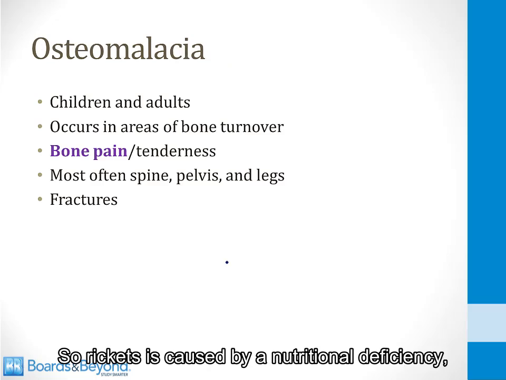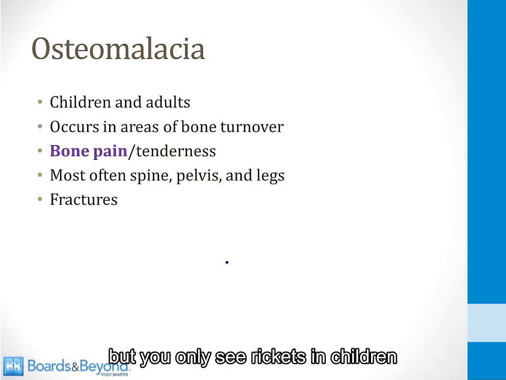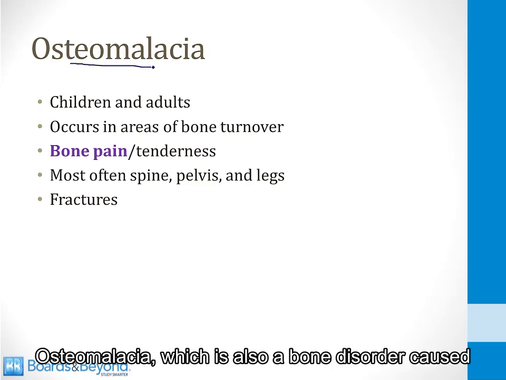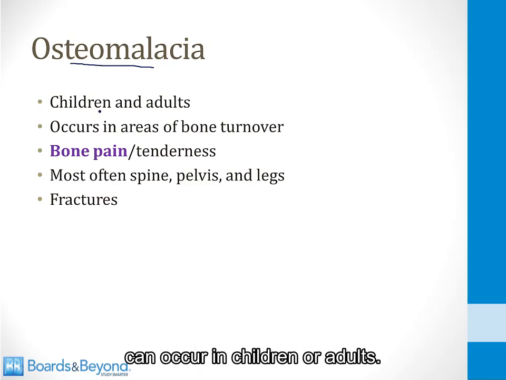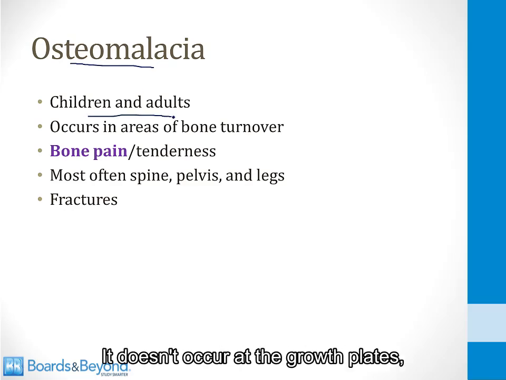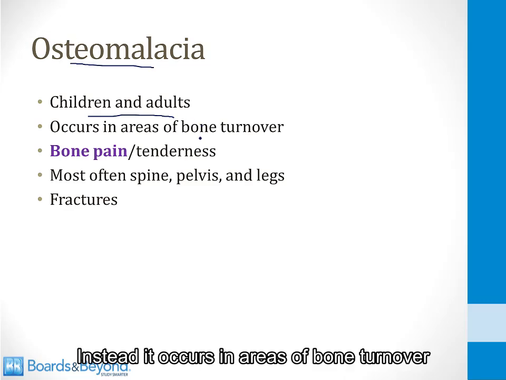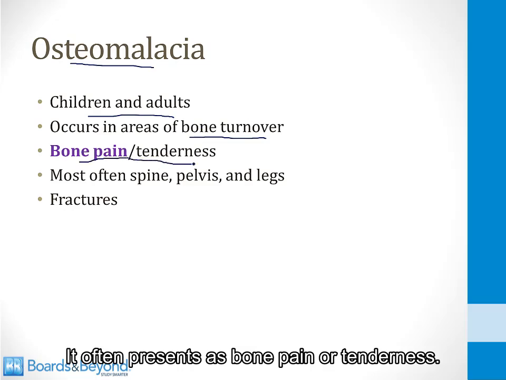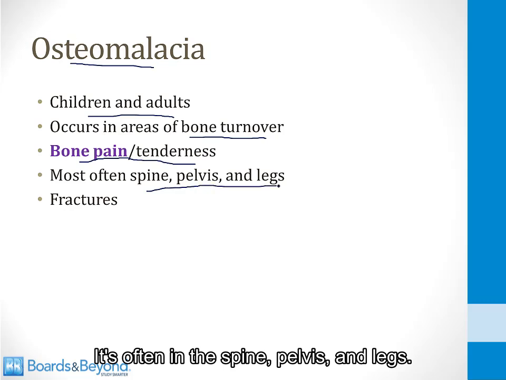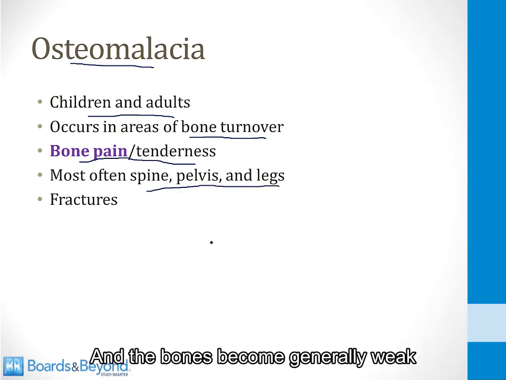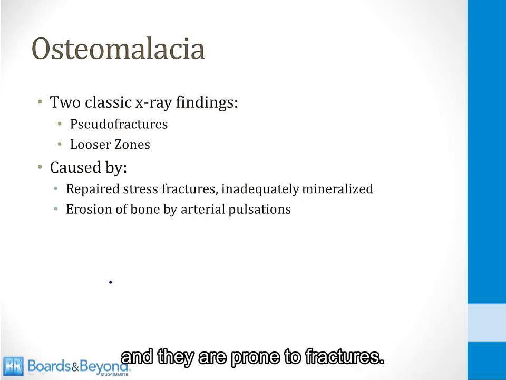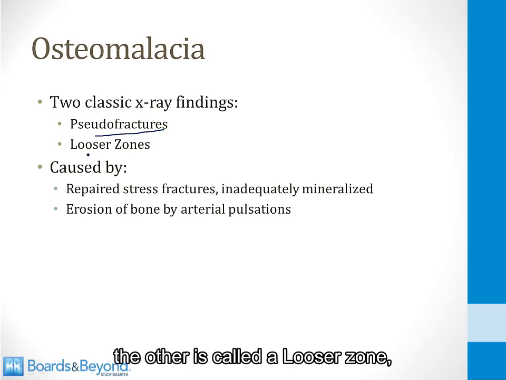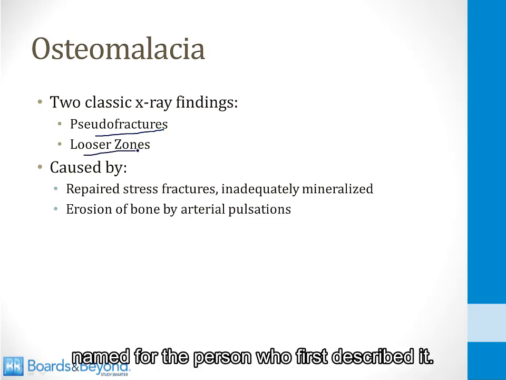So rickets is caused by a nutritional deficiency, but you will only see rickets in children because only children have growth plates. Osteomalacia, which is also a bone disorder caused by nutritional deficiency, can occur in children or adults. It doesn't occur at the growth plates. Instead, it occurs in areas of bone turnover throughout the body. It often presents as bone pain or tenderness. It's often in the spine, pelvis, and legs, and the bones become generally weak and they are prone to fractures. There are two classic X-ray findings of osteomalacia. One's called a pseudofracture. The other is called a Looser zone, named for the person who first described it.